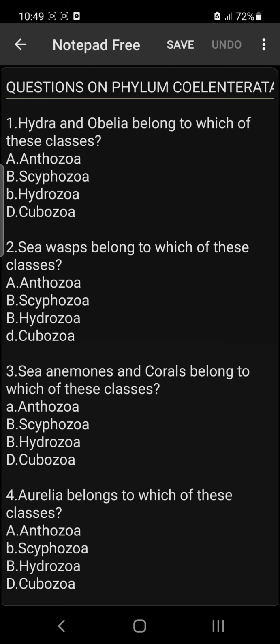We have the gorgonians, we have the Alcyonium, and we also have what is called the Pennatula. They are all diversity of anthozoans. The sea anemones and corals belong to class Anthozoa.